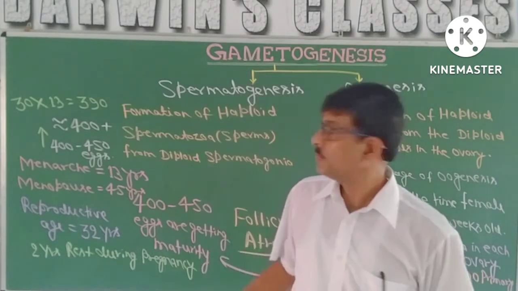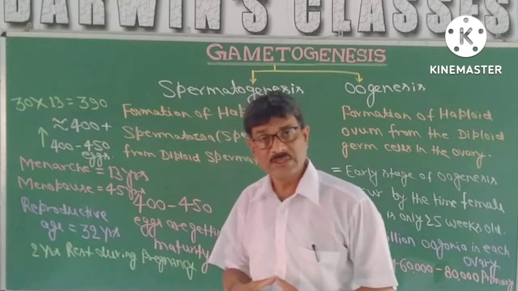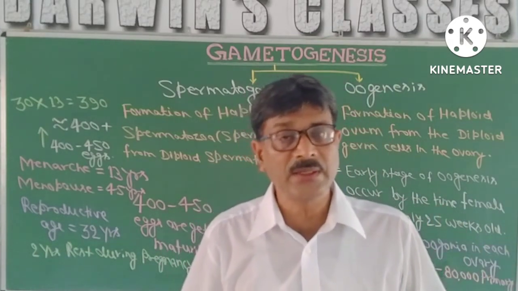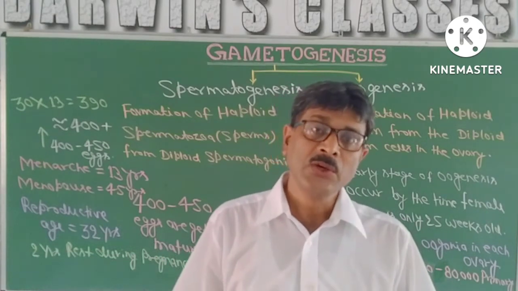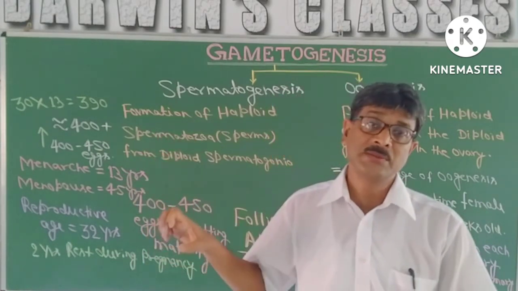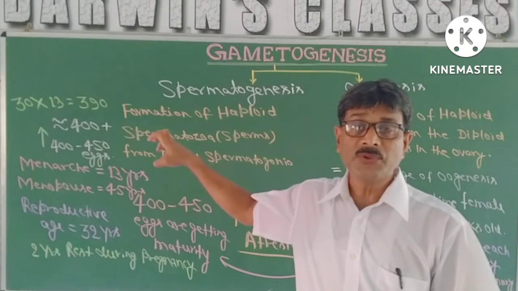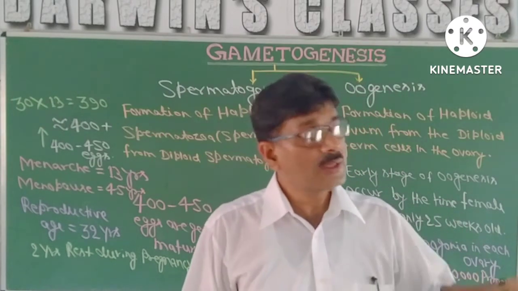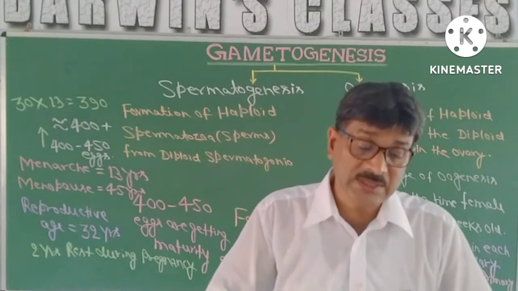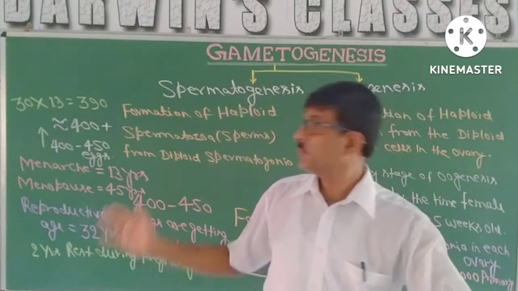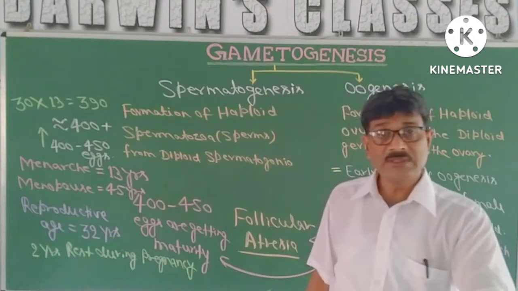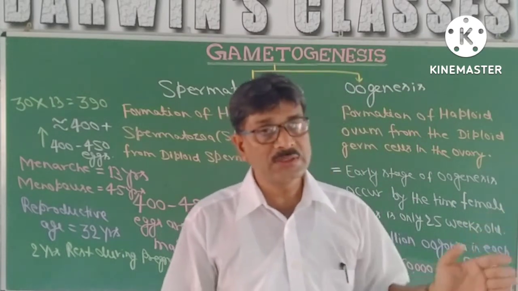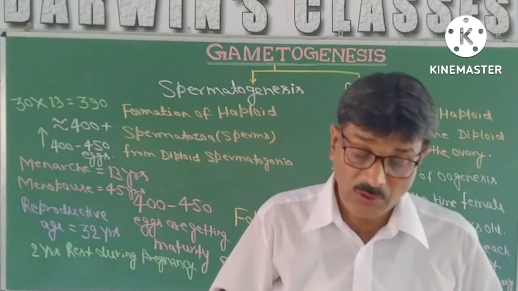In case of spermatogenesis, there are few cells inside the seminiferous tubules, and they are the Sertoli cells or nurse cells, which are providing nutrients for the further development of the spermatozoa. But in case of female, no such cells are there. In case of spermatogenesis, the growth phase is very short, but in case of oogenesis, the growth phase is very long.